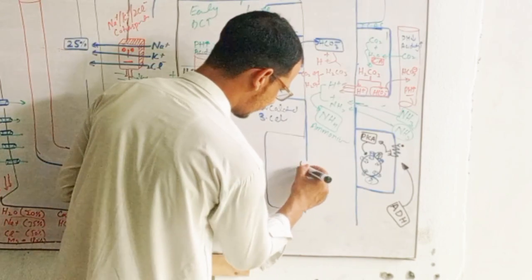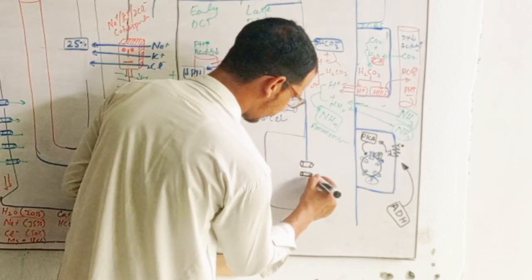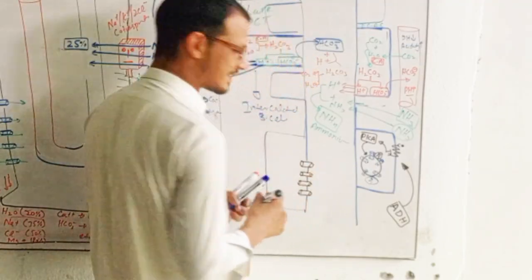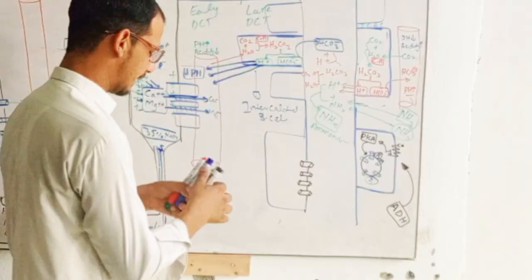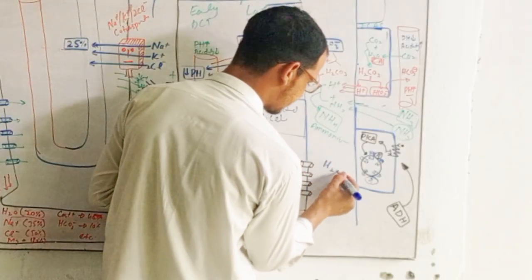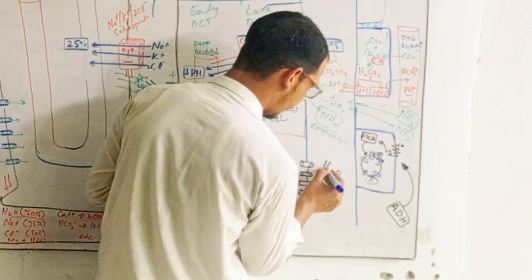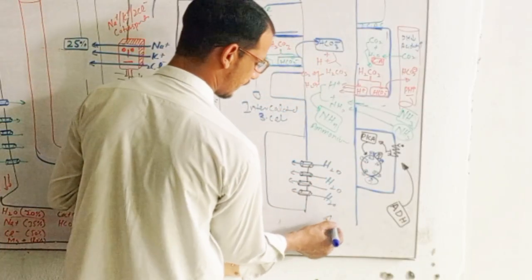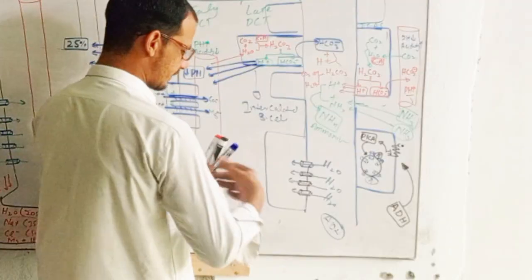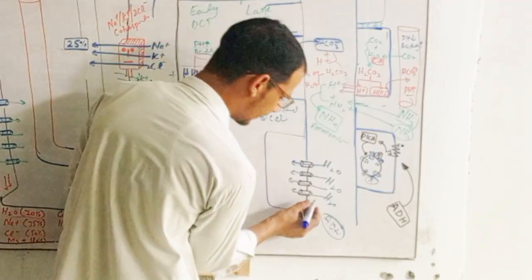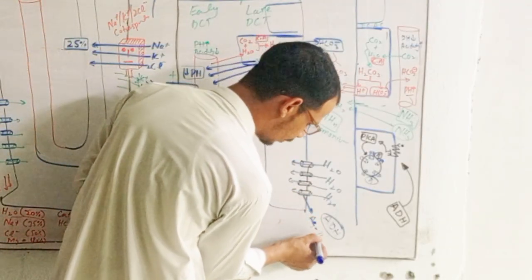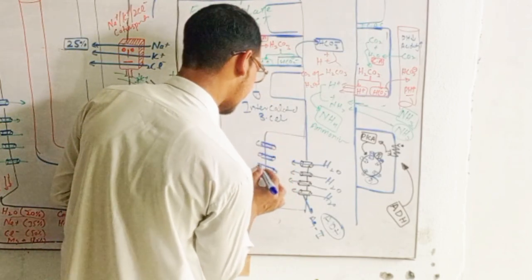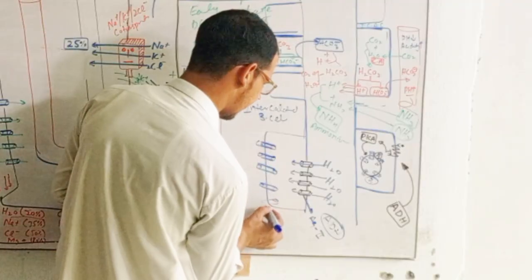and will attach to the lumen side of these principal cells, right? And what will happen? The water which is present in this urine will go into the blood in response to ADH, and these are the aquaporin type 2 receptors, and here we have aquaporin type 3 and type 4 receptors.